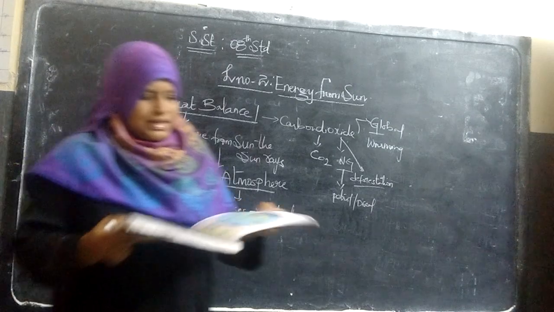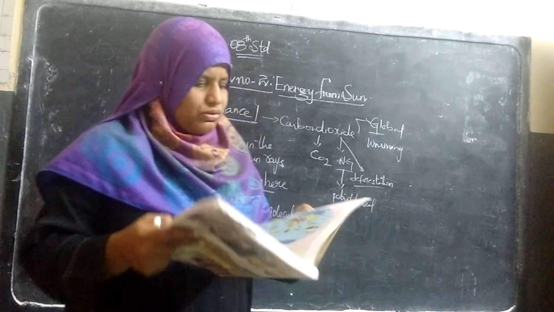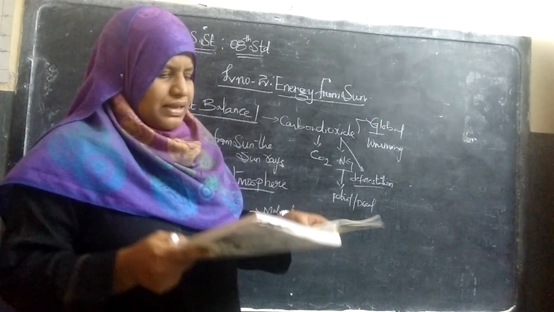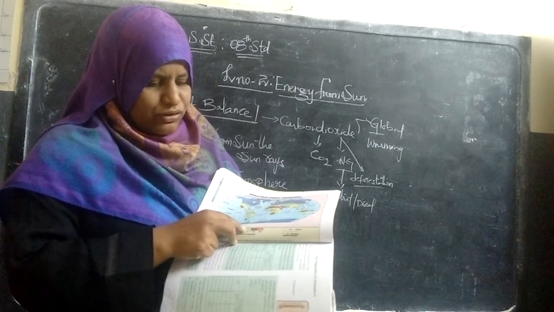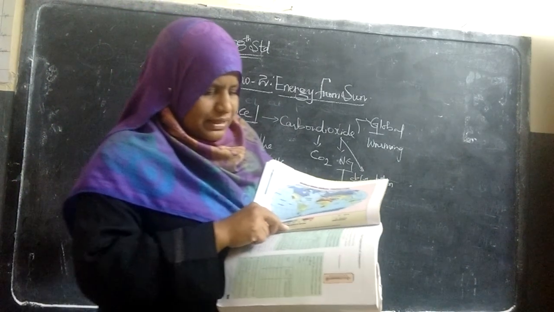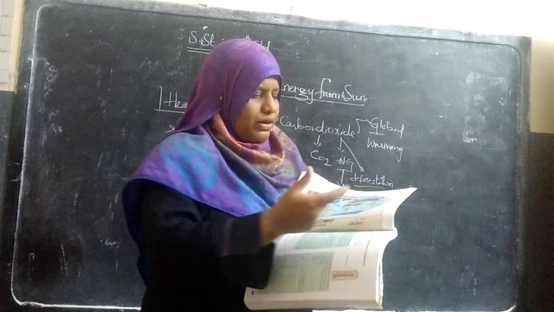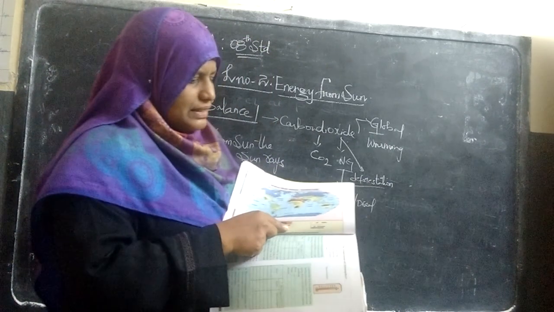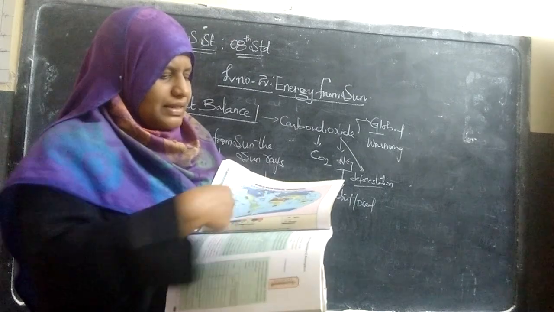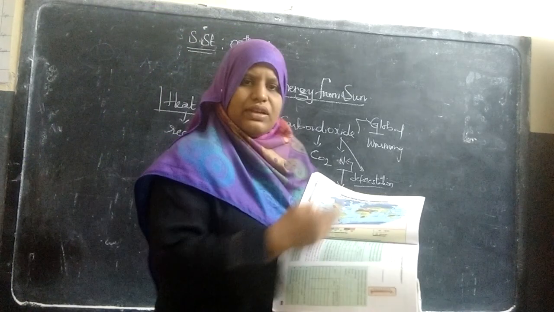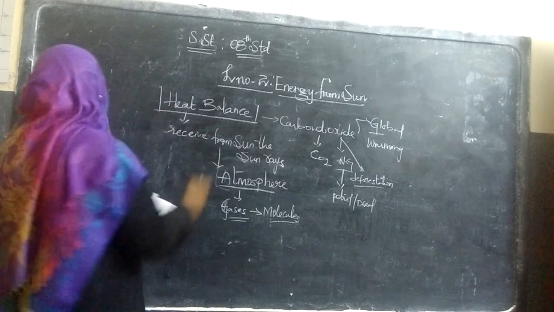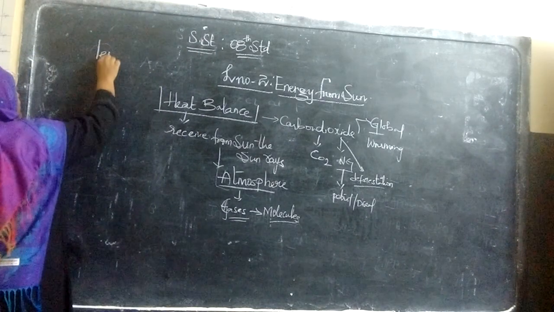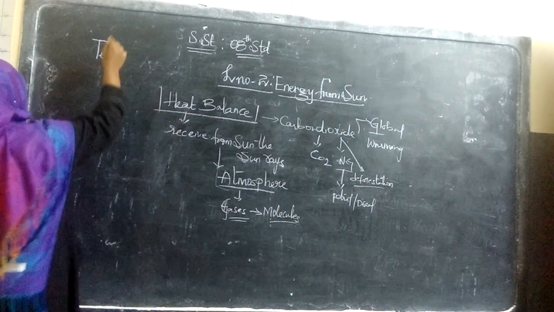Now next, here you can see on the map on page number 22, the world mean annual temperature, and it also gives you the indication of colors like blue, green, yellow, brown and red, meaning Celsius, showing what type of climatic condition the continents have. These are the temperatures of the complete world. Now the next topic is about the temperature of the atmosphere. Temperature, as you know, is measured of a body.